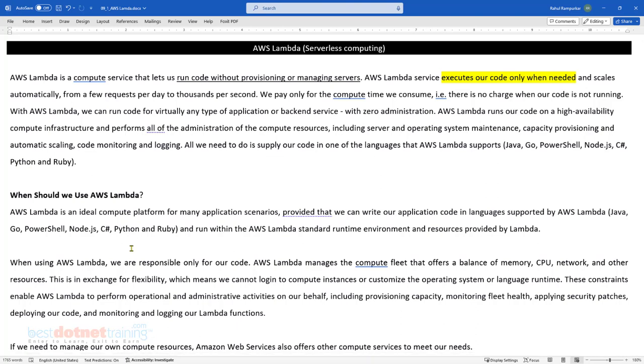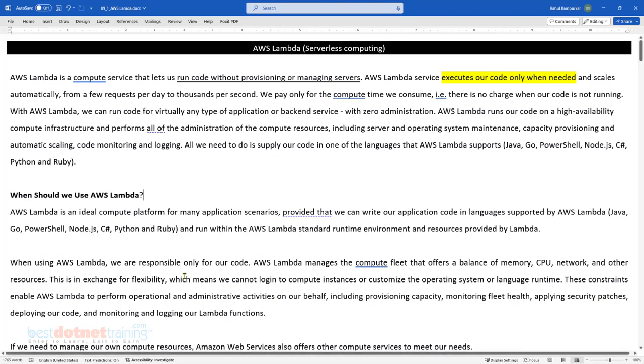Okay, the answer is simply no. It's not suitable for all our compute requirements. So if you want to run something like a web server, which is supposed to run 24/7, because we never know when the client request will come, isn't it? That is where the concept of running 24/7 comes into the picture.